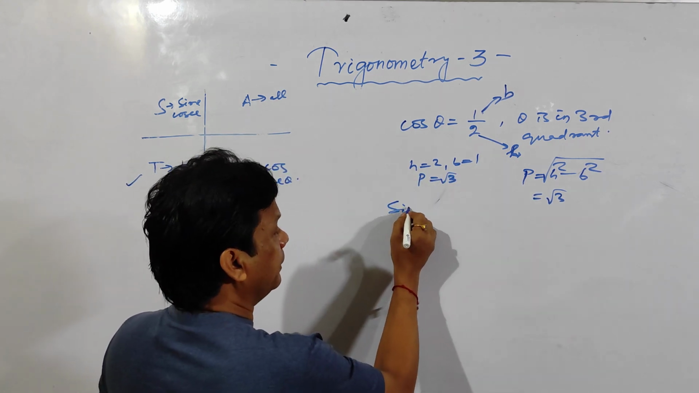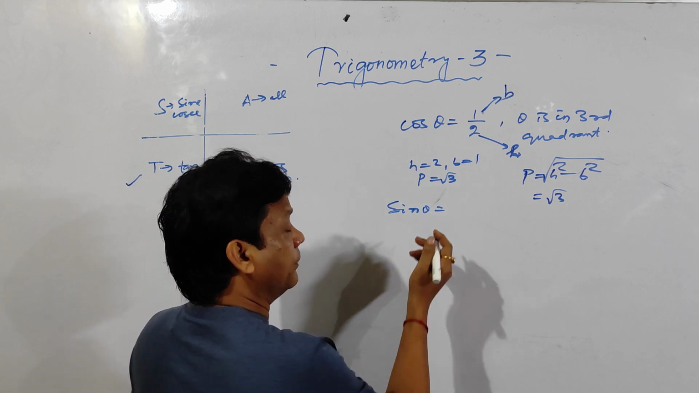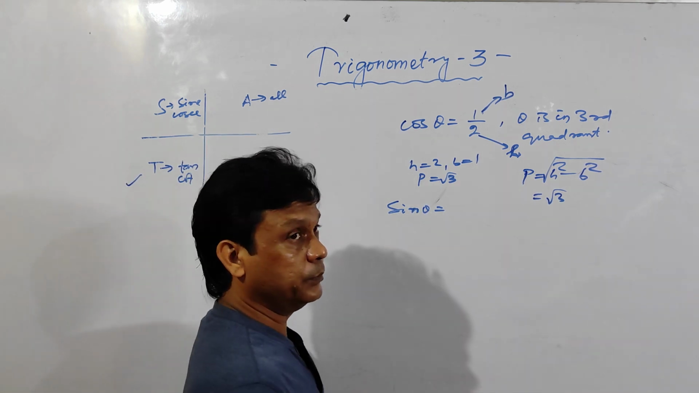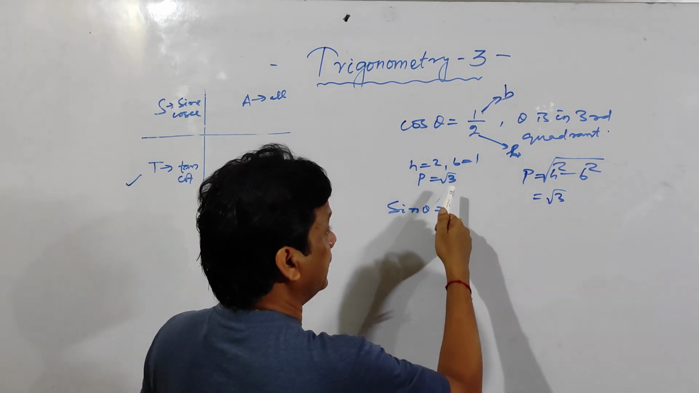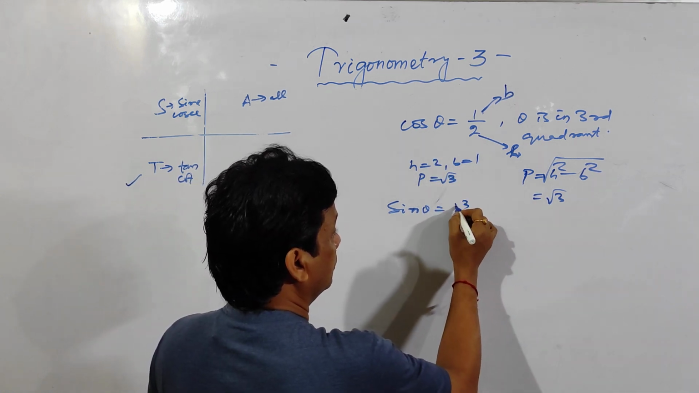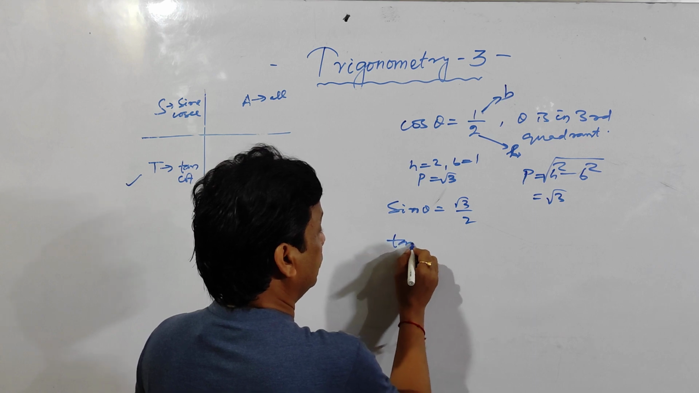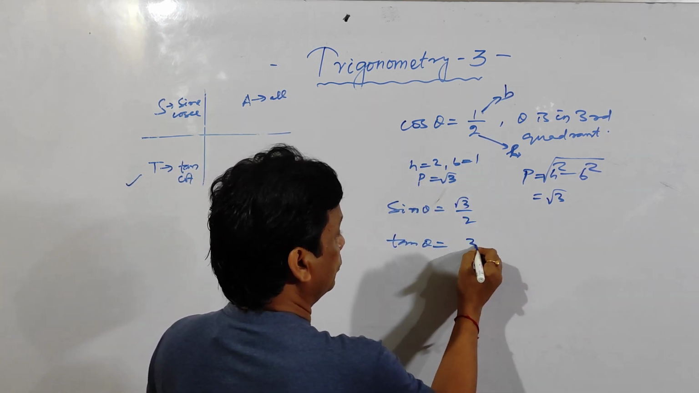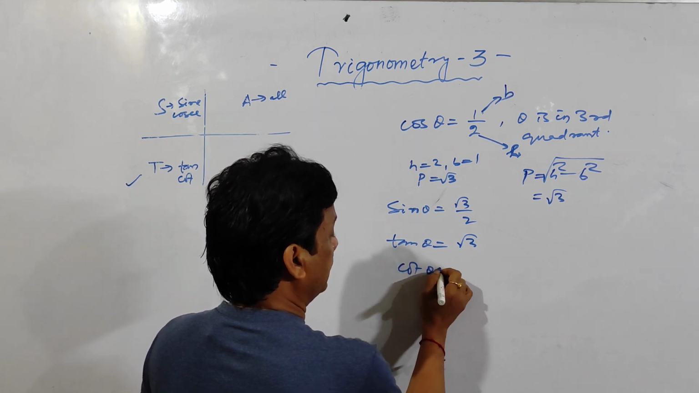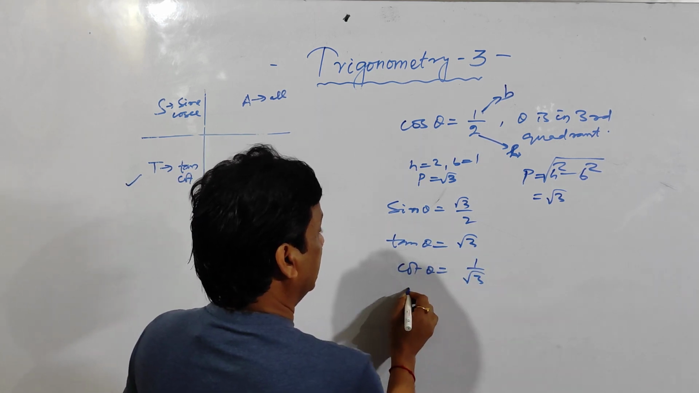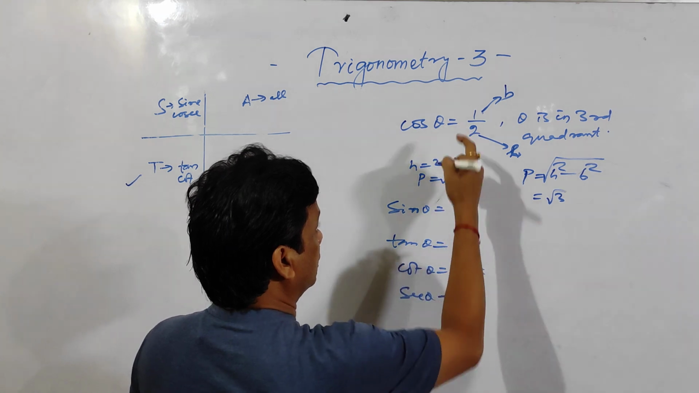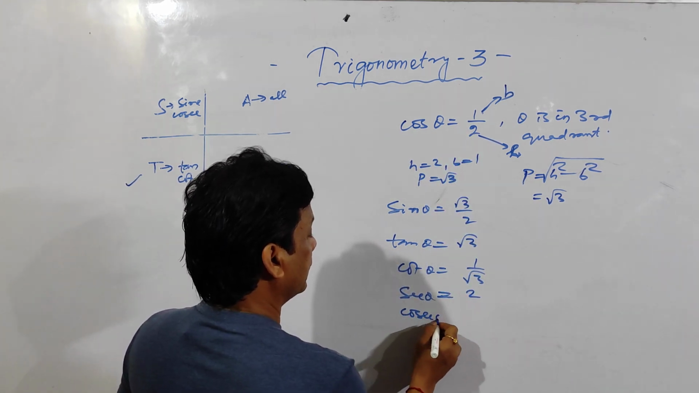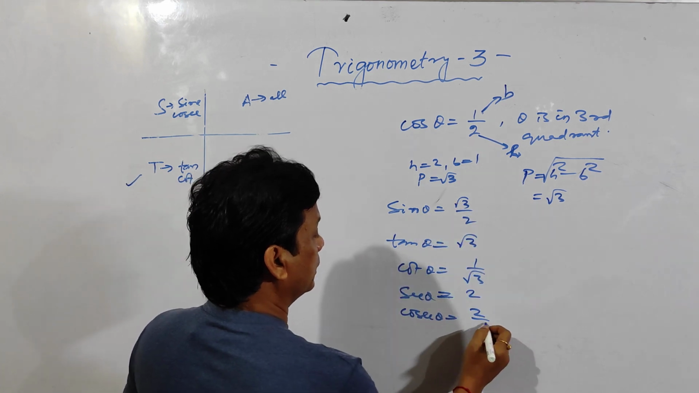Clear? So put the formula. So sin theta is equal to, first put, then I will tell you how to take it positive or negative. Sin theta is equal to p by h, root 3 by 2. Then tan theta is equal to p by b, so root 3. Cot theta is equal to reciprocal of tan, 1 by root 3. And sec theta is equal to reciprocal of cos, 2 by 1, it is 2. Then cosec theta, reciprocal of sin, 2 by root 3.